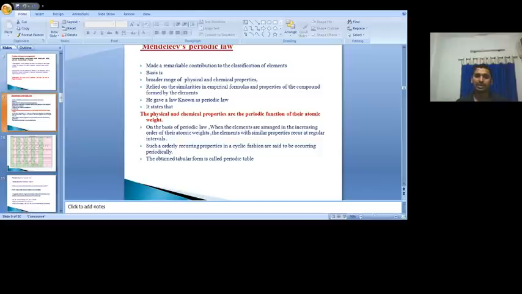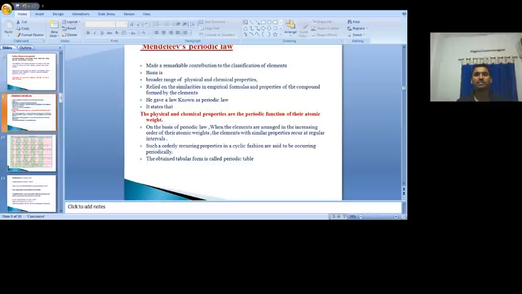He chose both of these for classifying the elements. Based on that, he gave one law, known as Mendeleev's periodic law. By studying the physical and chemical properties, as well as observing the similarities in empirical formulas, what did he conclude?